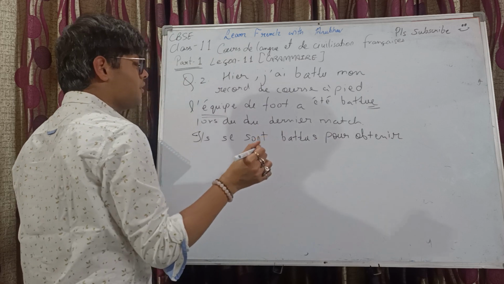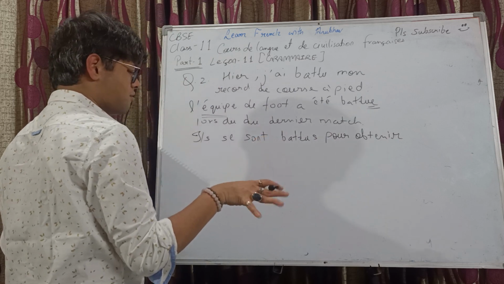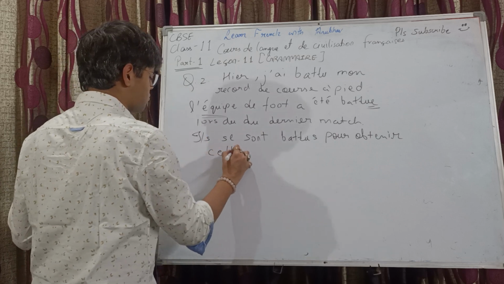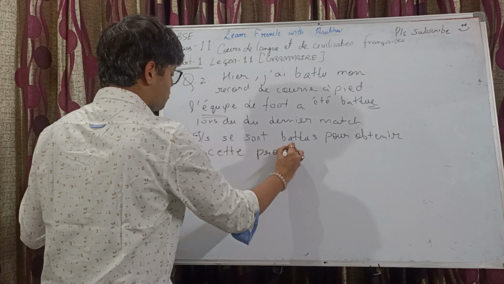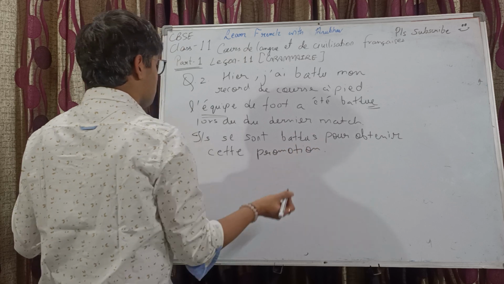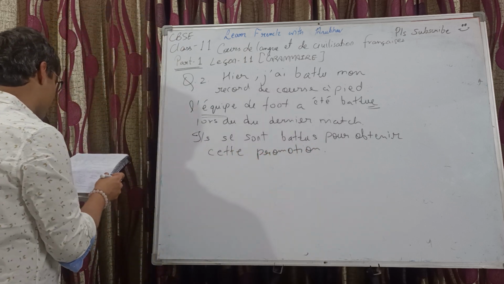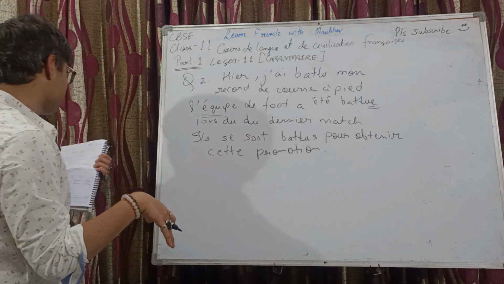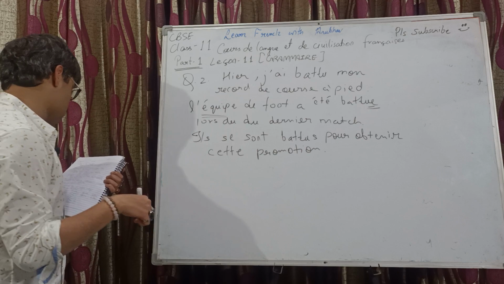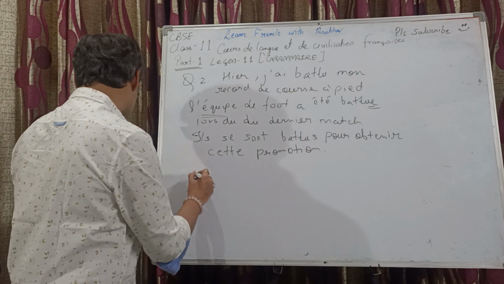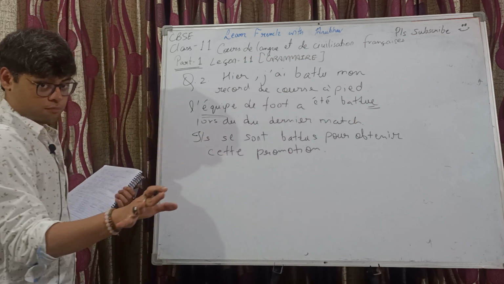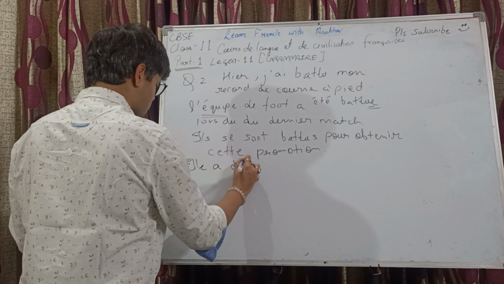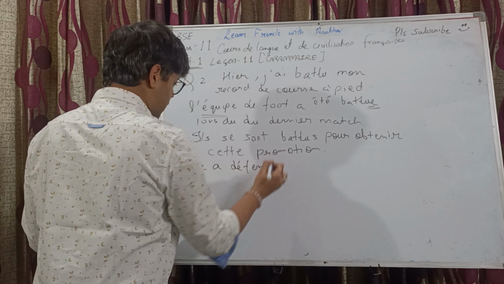Rather, I would say in this context it will be fought, right? They fought themselves for obtaining, pour obtenir cette promotion. Okay, now we have to do the similar three things with défendre, to defend, right? So first we have active, transitive, passé composé. Elle a défendu.